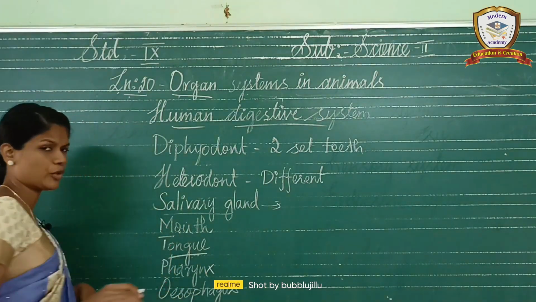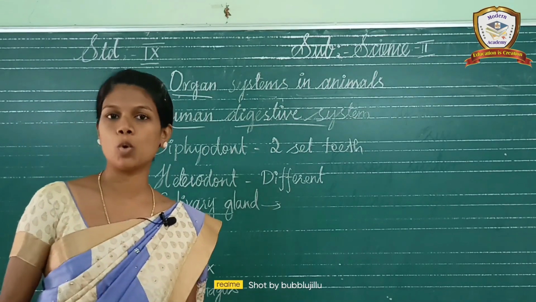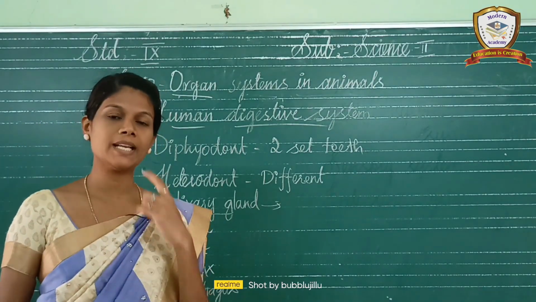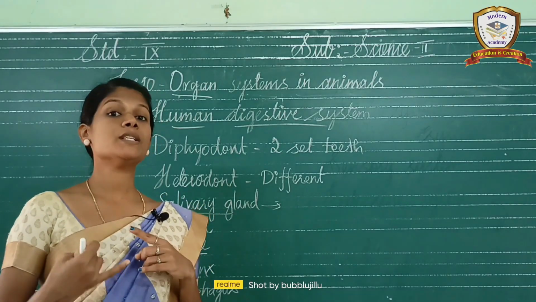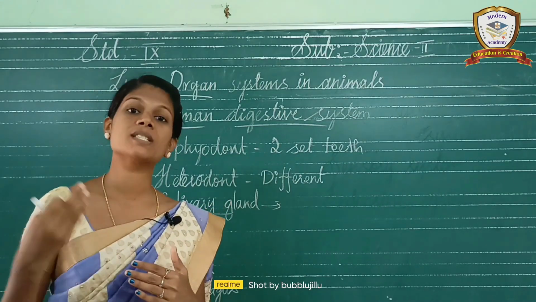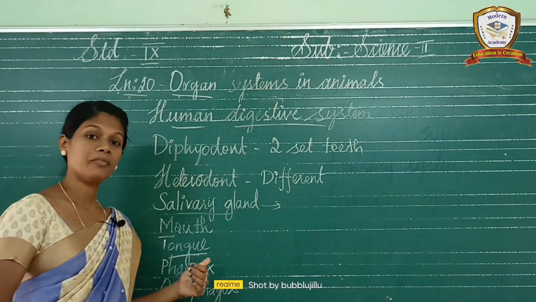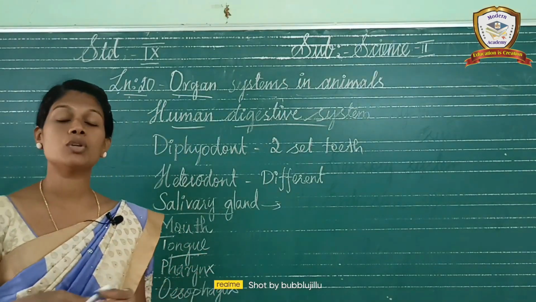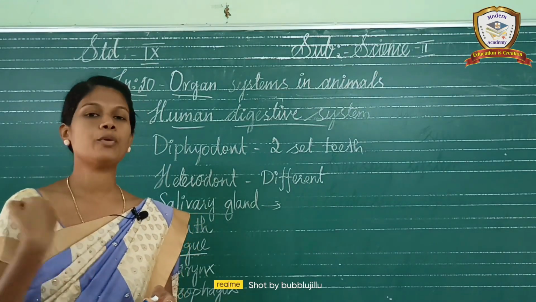The tongue, we know very well. The tongue is a muscular organ. It does not have bones. It is used to mix the food with saliva. That is the use of tongue. And this tongue is used to swallow the food into the food pipe.